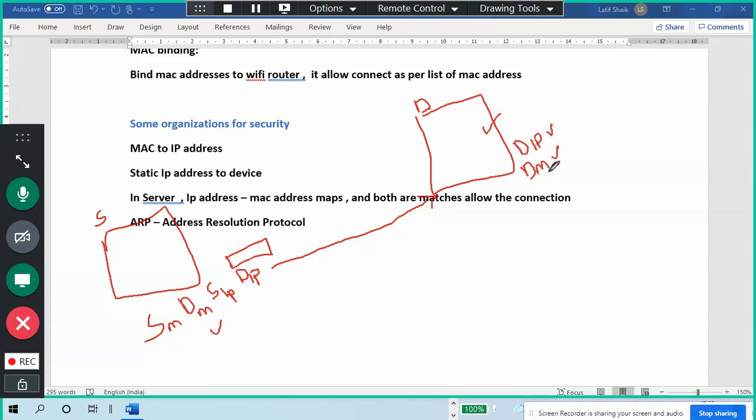If the destination MAC address does not match, normally no problem, verify the destination IP address. If it is the same IP address, then it will allow, otherwise it drops the packet. Understand? The destination system receives a packet from the source and verifies the MAC address. If it matches, good. If it does not match, it verifies the destination IP. If it matches, good, accept the packet, otherwise it drops the packet.